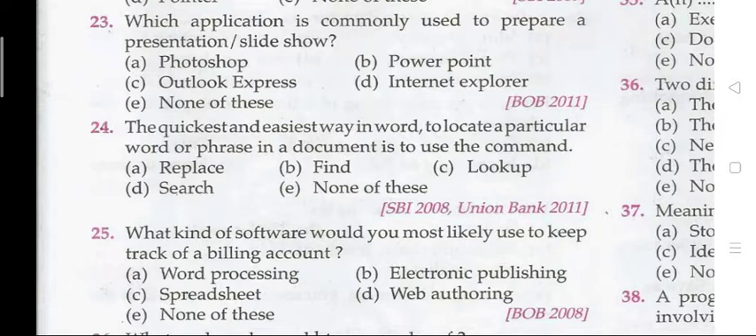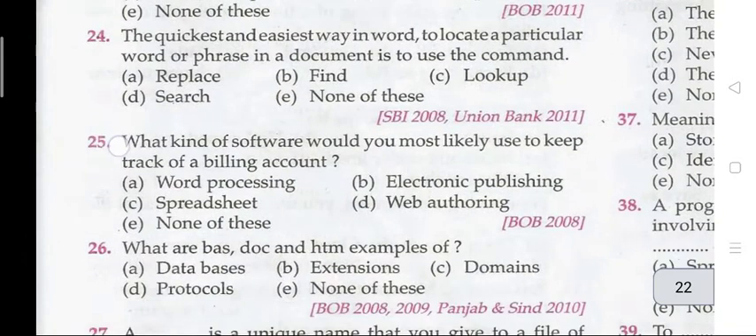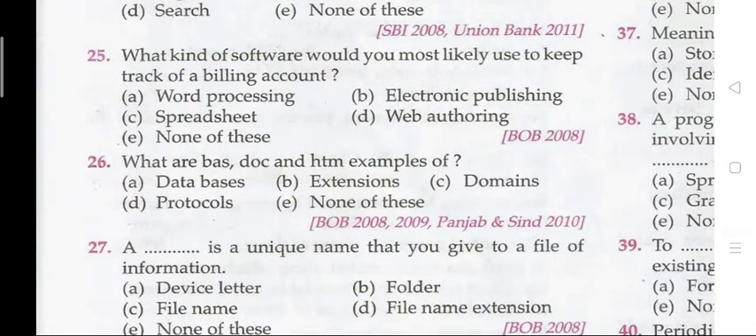Question 24, the quickest and easiest way in Word to locate a particular word or phrase in a document is to use dash command. The right answer is 24 ka B, that is your find. Question 25. What kind of software would you most likely use to keep track of a billing account? The right answer is 25 ka A, that is your word processing.